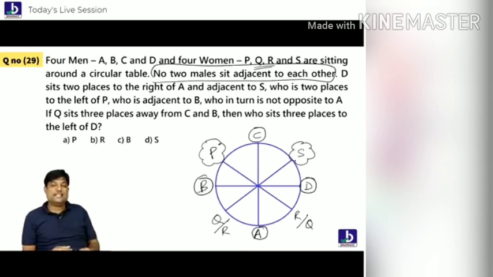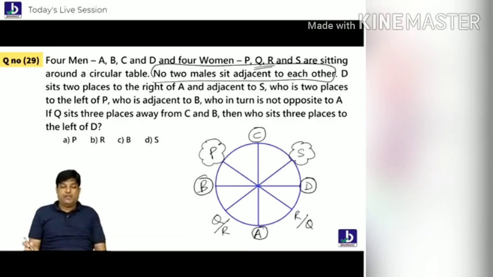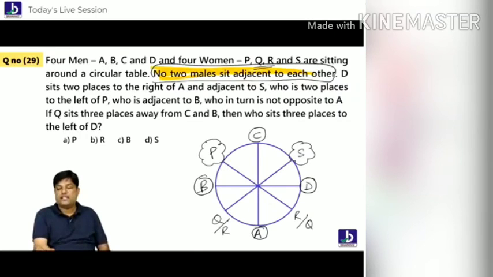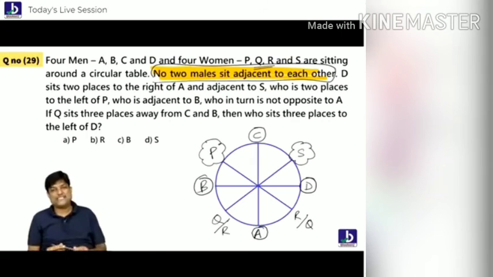Are you understanding, everybody? Eight people, males and females. This kind of question will also be there. But be careful with these kinds of things. These are very important. No males are sitting adjacent to each other. That is the biggest point.